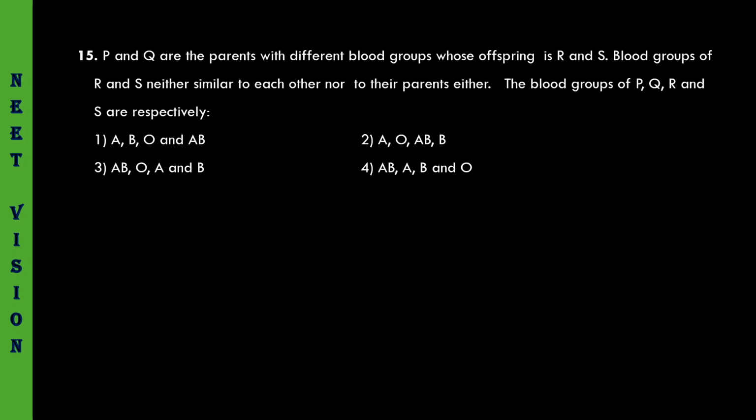There is no formation of AB blood group or O blood group.